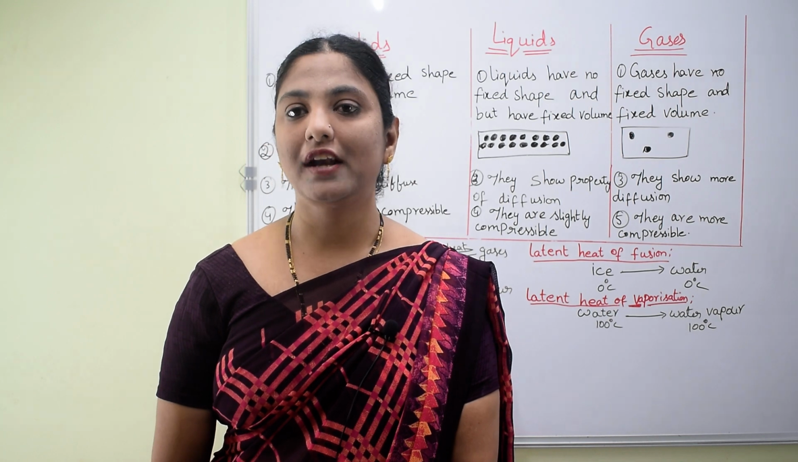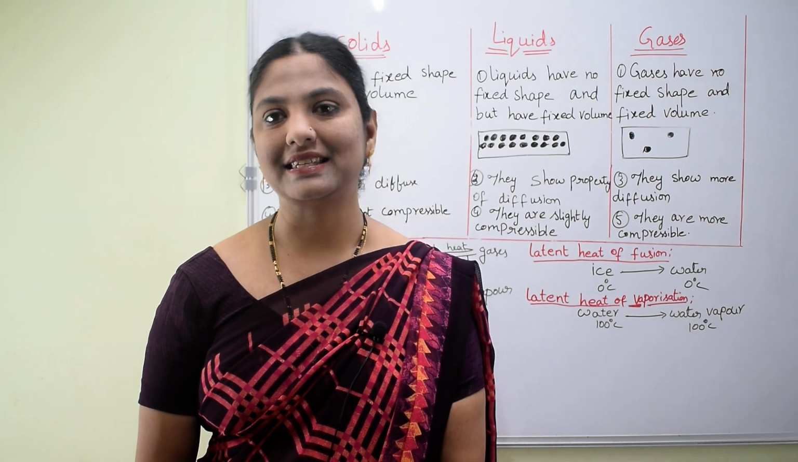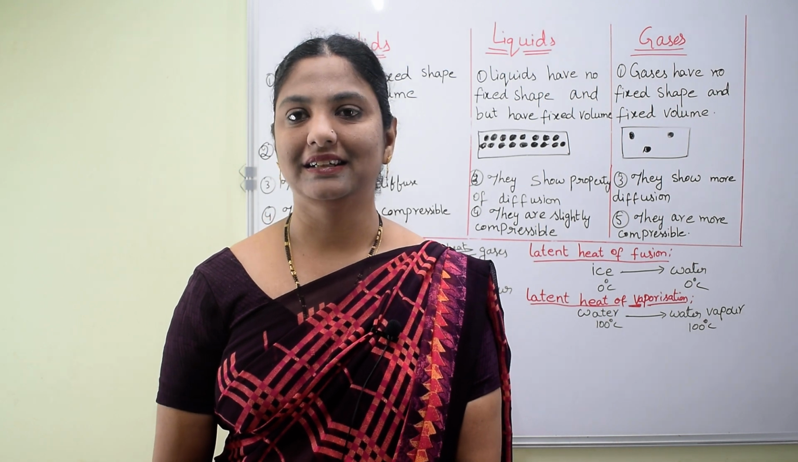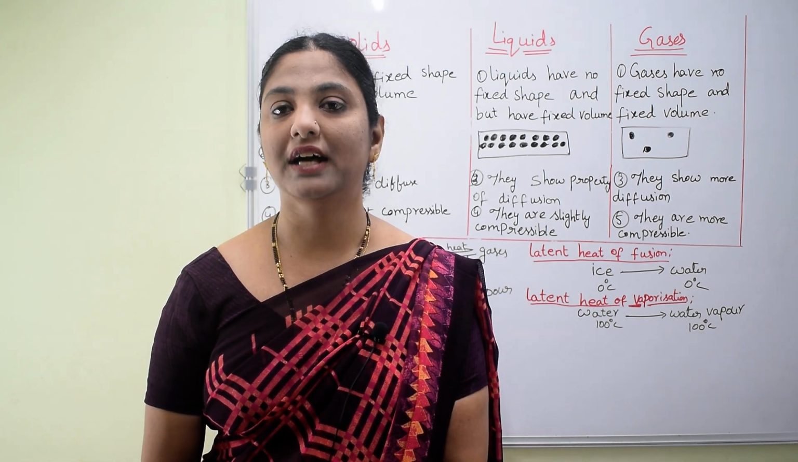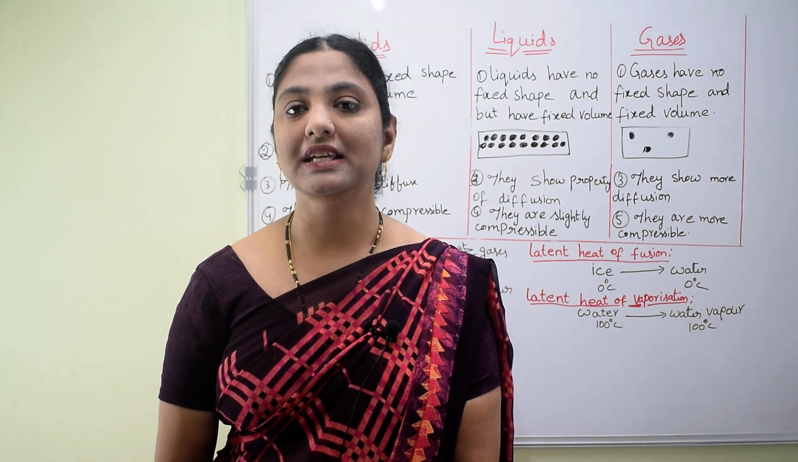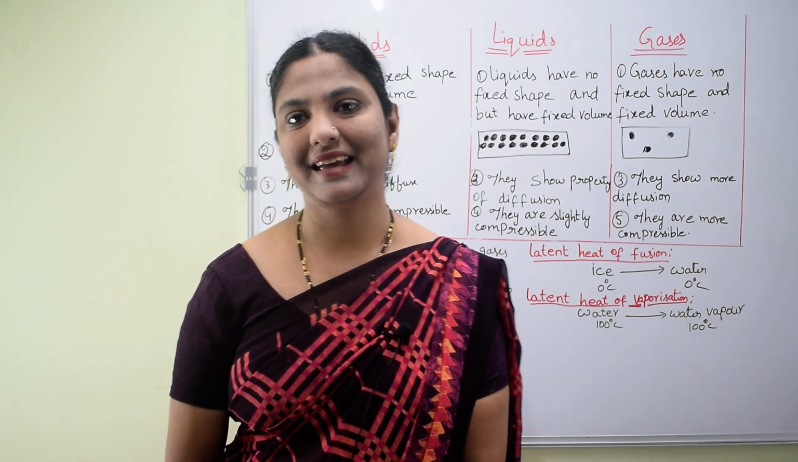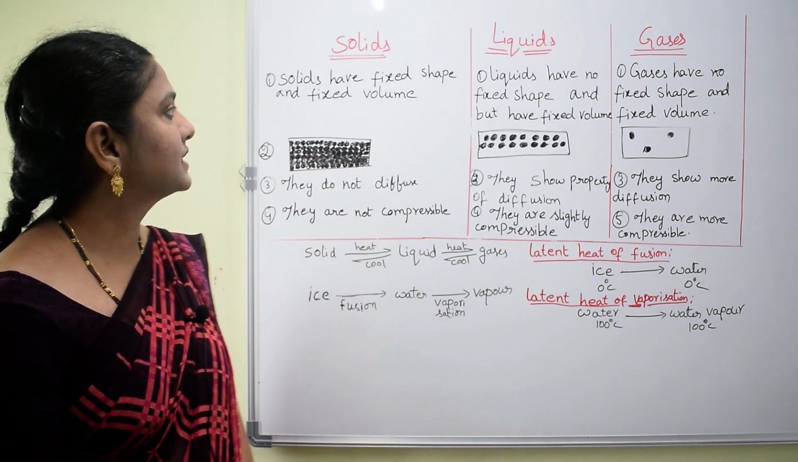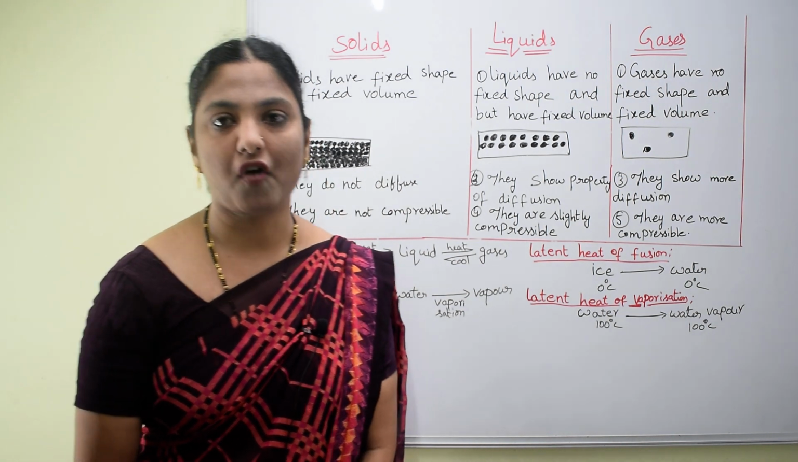Those are solids, liquids and gases. These are called the states of matter. Now I am explaining about the characteristics, meaning the properties, of these solids, liquids and gases. First property: solids have fixed shape and fixed volume.